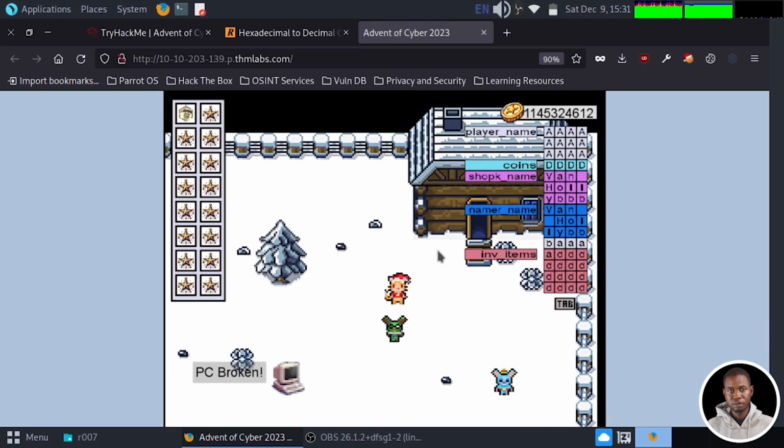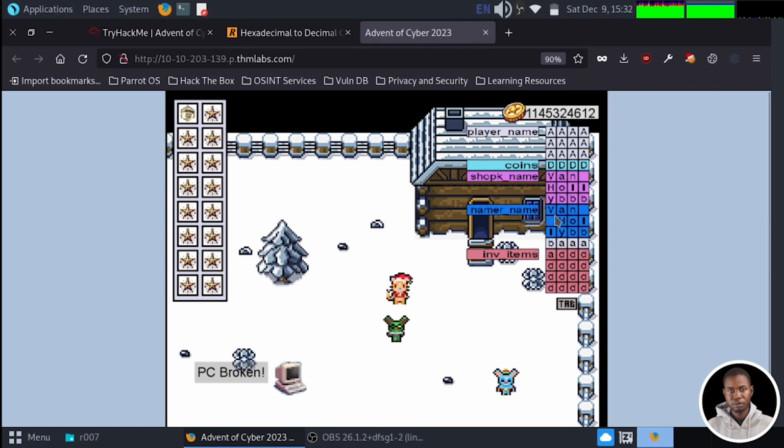Let me move to the ASCII mode. So you can see that I want to see where the issue is from. We have AAA as our name, DDD as the coin name, which is equivalent to this, shopkeeper Van Holly, good. Then we have name, which is the Van Holly also. Okay, I think the issue lies here. The first value is supposed to be D, but I represented it with A. That was why we have this item here. Nevertheless, let's just go ahead and win our game.